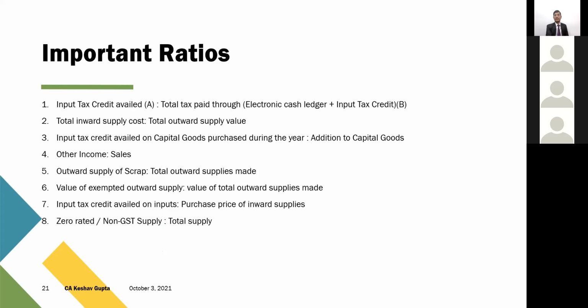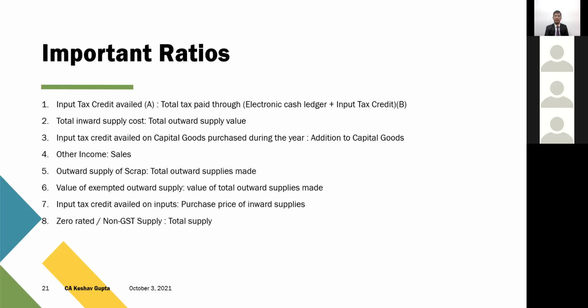Again, there are certain important ratios also which the department team is evaluating. I'm sure there must be notices for these specific ratios also in Mumbai. Also in Jaipur, we have received from multiple clients, like cash paid through electronic cash ledger. Many of the assessees are paying 100% liability through electronic credit ledger. Nothing is paid through cash. So for that, I'm sure there's a rule inserted in GST law nowadays, which talks about that you have to pay 1% of your liability in cash.